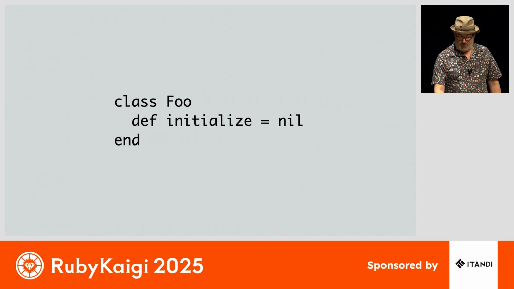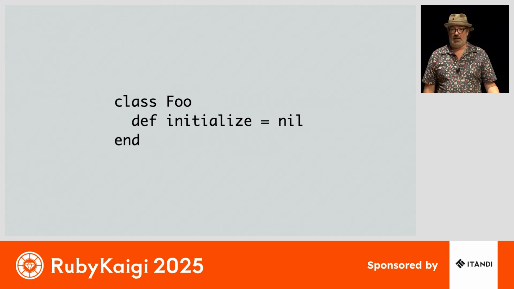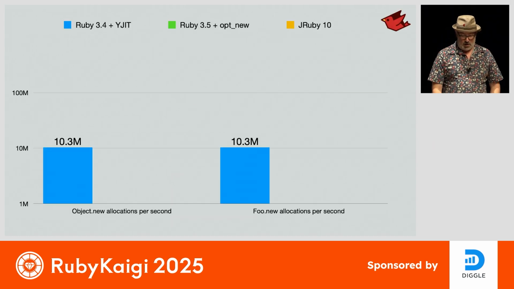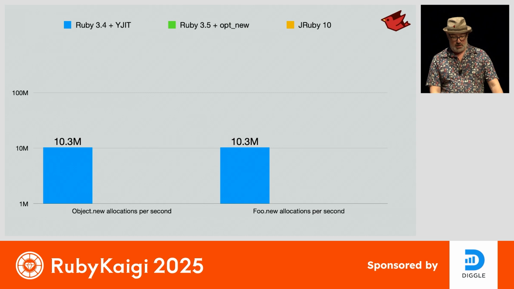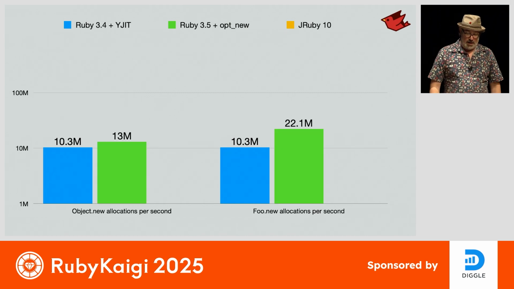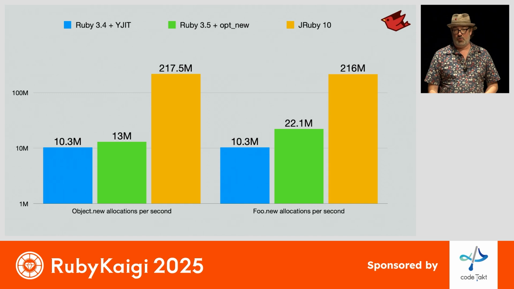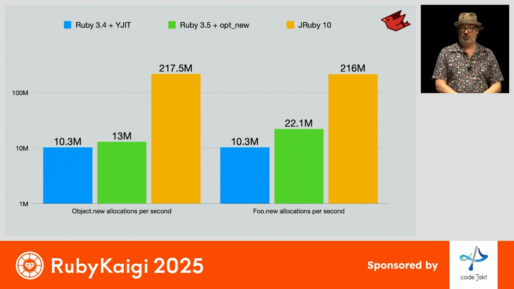So let's look at the actual foo class. So here, let's have a Ruby-based initialize. Now you'd expect that this would slow things down. Now we have to have the Ruby call to initialize. It's not just going to be the default native initialize anymore. But again, we have our object new allocations versus foo on Ruby 3.4. The optimization that Aaron came up with, opt new, and JRuby has basically no impact by writing that initialize in Ruby. We still end up being significantly faster to allocate objects, and because of the great garbage collection on the JVM, those objects can be cleaned up much faster than any of the ones that are available for CRuby right now.